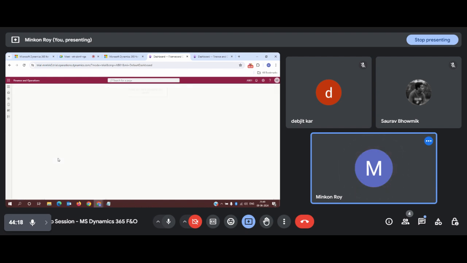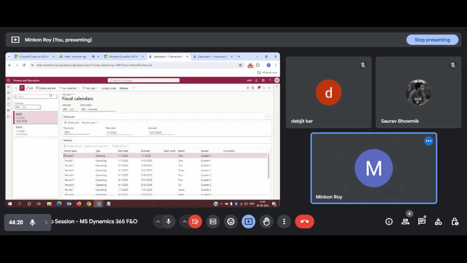So once you go inside Fiscal Calendar, what you need to do? You need to click on New Calendar. Since I have already created a new calendar, this ABC cal is appearing. Let me quickly show you. If you click on New Calendar, the system will ask you for a calendar name. The calendar name will be the same as I have depicted here, ABC calendar.